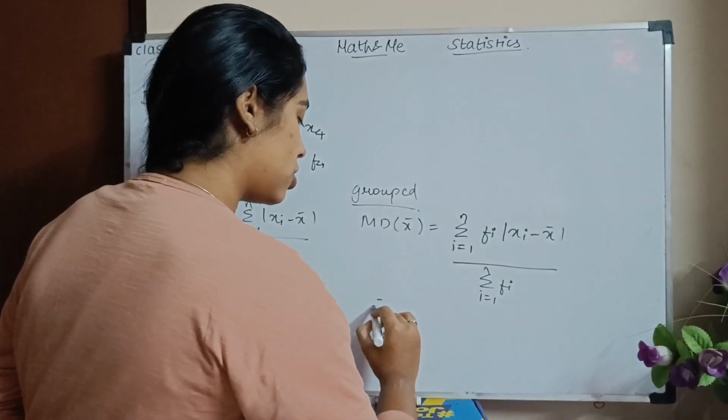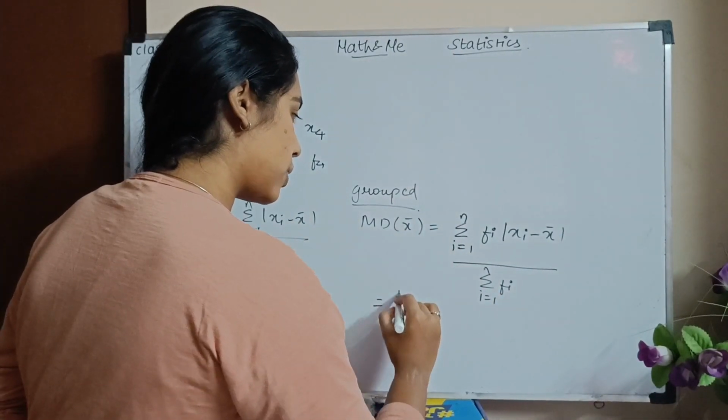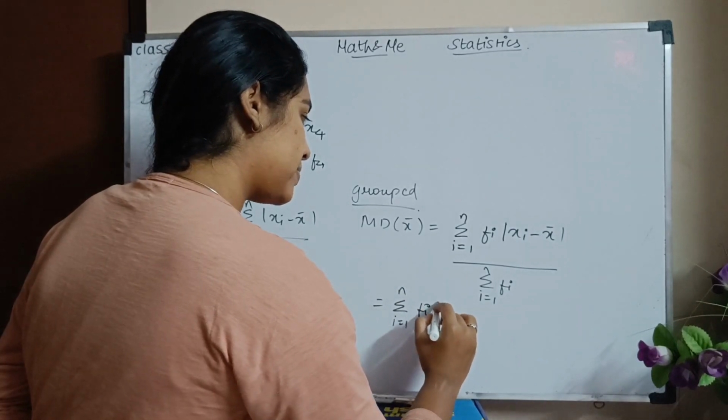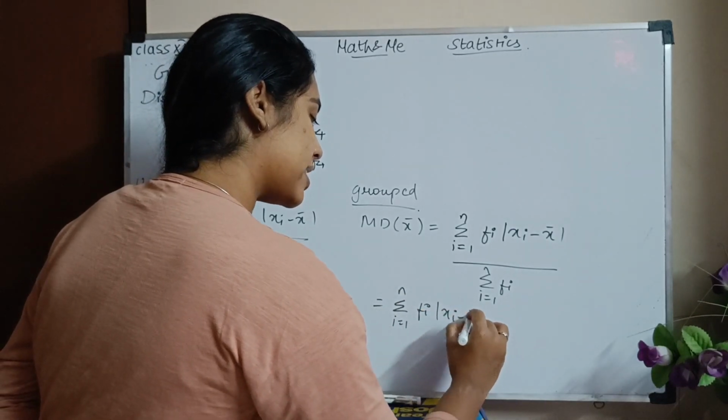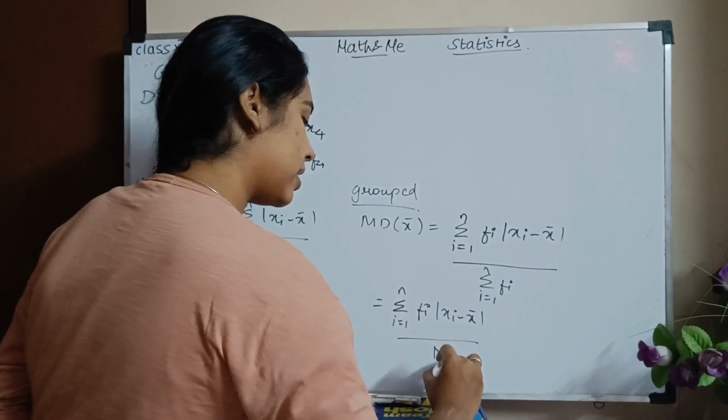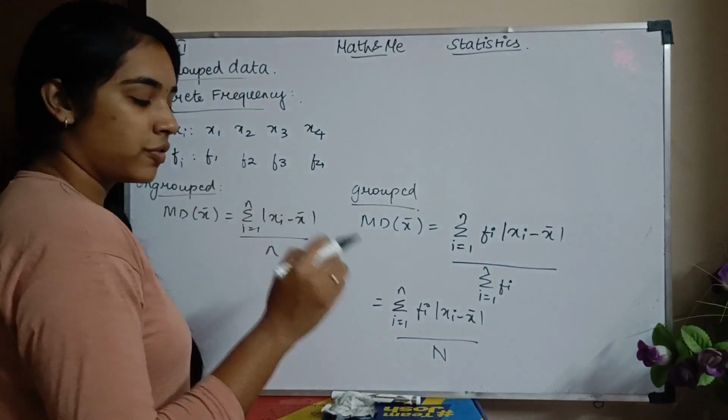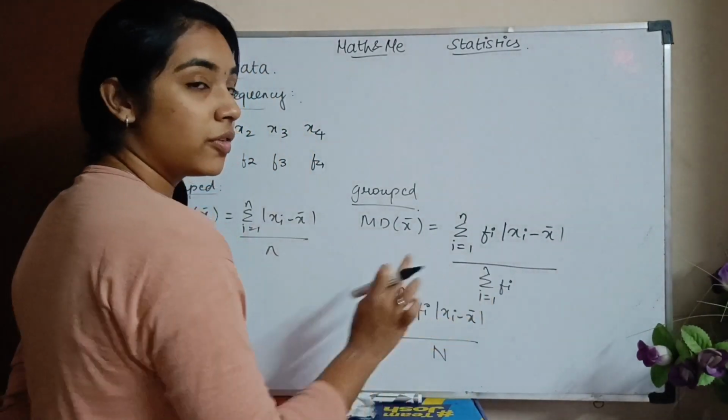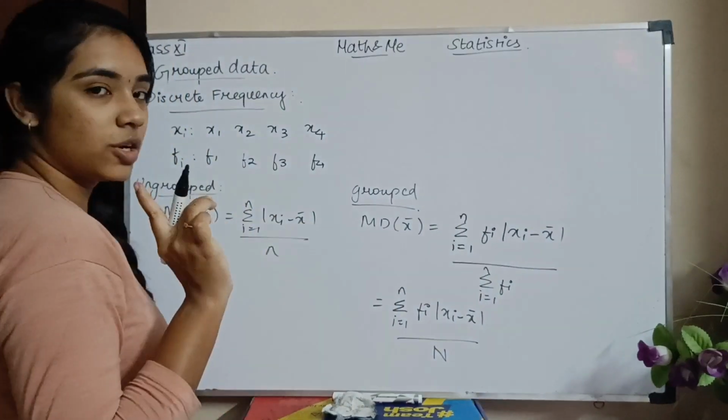So in the formula, how will it look? It will be sigma i equals 1 to n of fi times the absolute value of xi minus x bar, the whole divided by N. The small n denotes the number of terms, the capital N denotes the sum of all the frequencies. So f is your frequency.